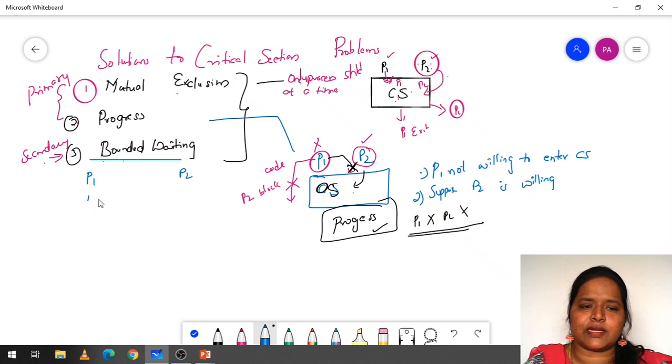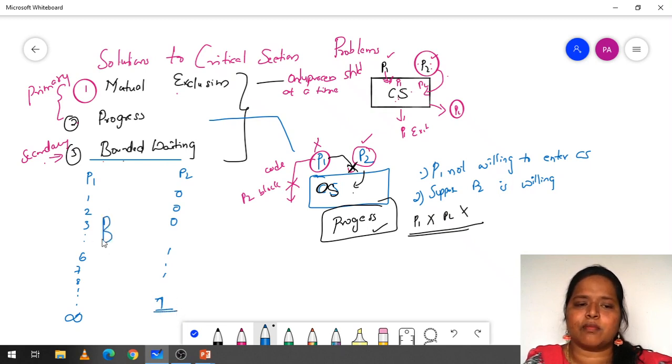P1 executed one time, process P2 not executed. P1 executed second time, P2 not executed. P1 executed third time, P2 executed. Like that, P1 executed 6 times and P2 executed one time. Fine. And next P1 executed 7 times, 8 times, and here only one time. P1 has executed an infinite number of times, but P2 has executed only one time.